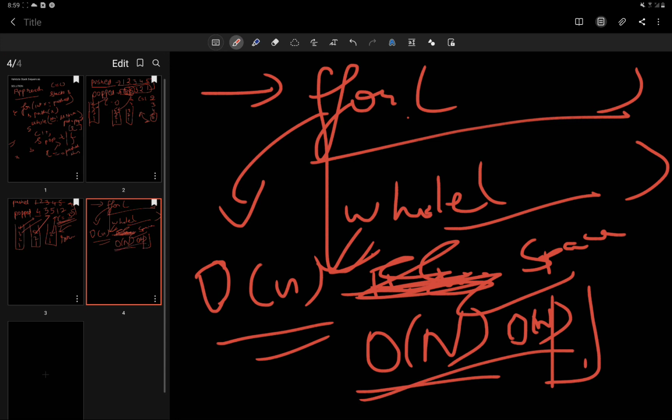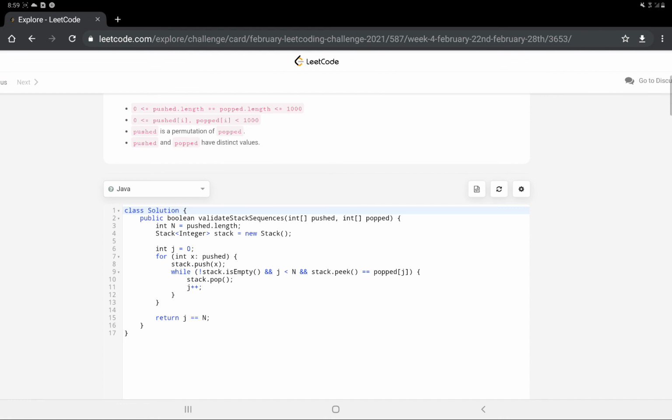Okay, so let's move to the code. Here is the code where initially we have two arrays, pushed and popped. We have stored the length of the pushed array in the variable n, and we have taken a stack, and initialized our counter, which is j. j is basically our counter variable.